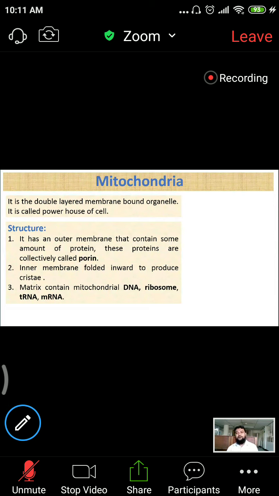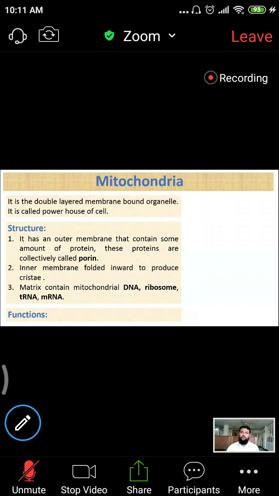Must know, must know. After some days you will sit for the professional exam. So you must know what the contents of the matrix of mitochondria are. The answer should be fluent: mitochondrial DNA, ribosome, and RNA. Among the RNA, tRNA and mRNA. Mind it. So the answer should be fluent.